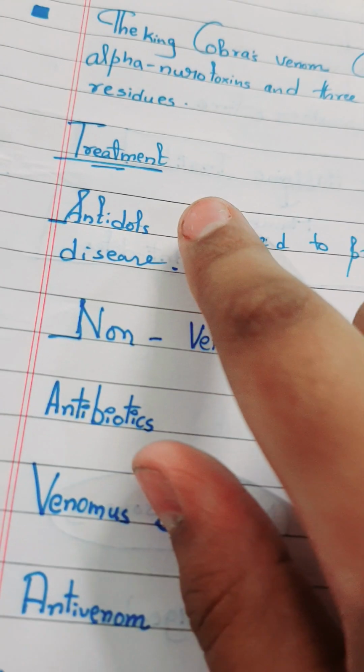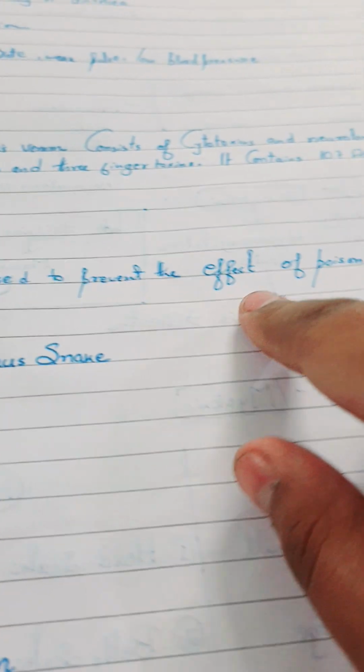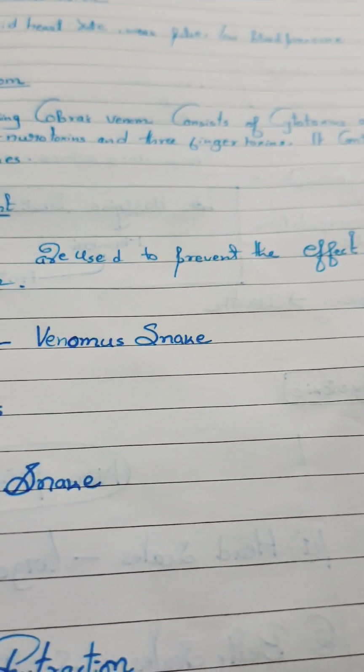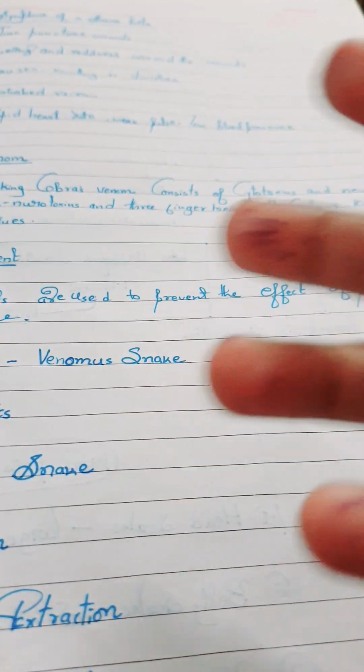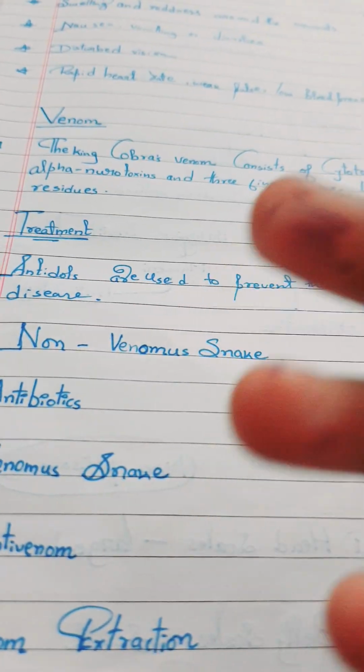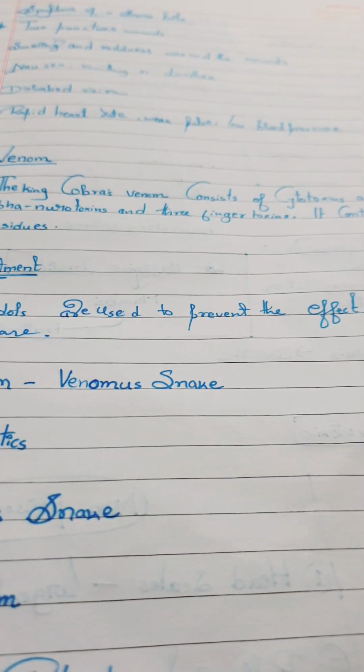Treatment. Many treatments are there. Antidotes are used to prevent the effect of poison, venom, or a disease. For normal diseases, we take medicines, which means we take some first aid.